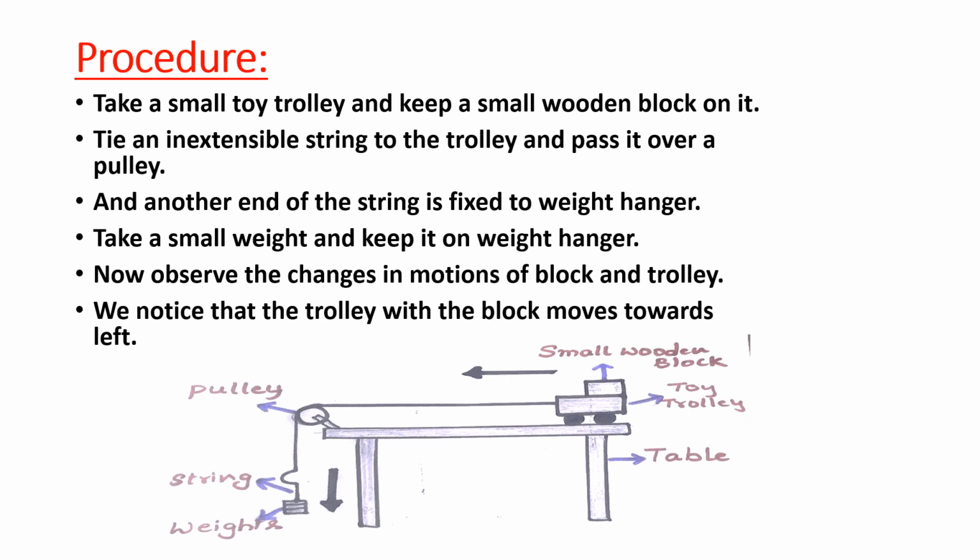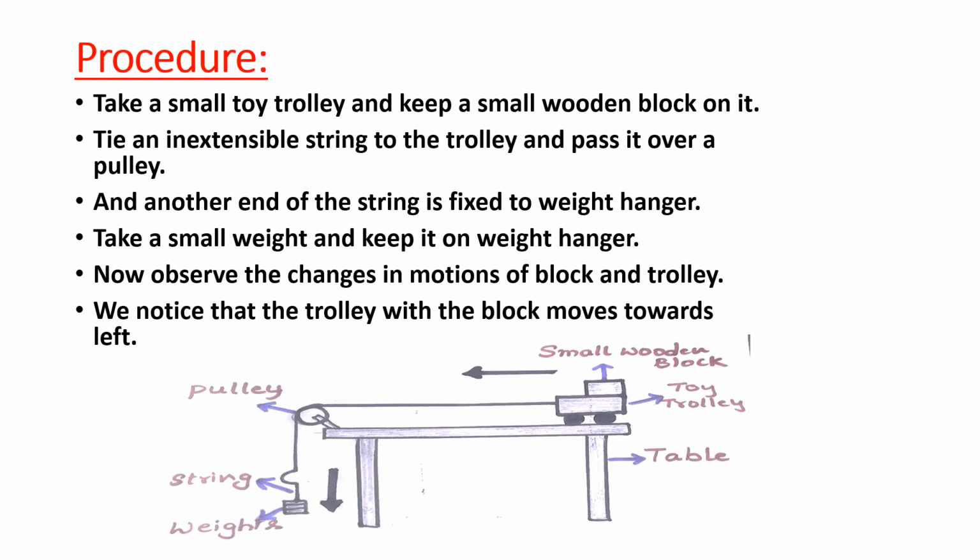Does it move towards the left side or the right side? Obviously the answer is it doesn't move, because some more weight is added to the block. So you have to add more weights to the hanger to move the block. Yes, block 1 starts moving.